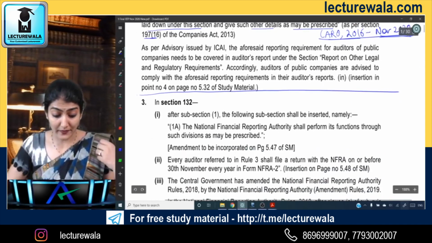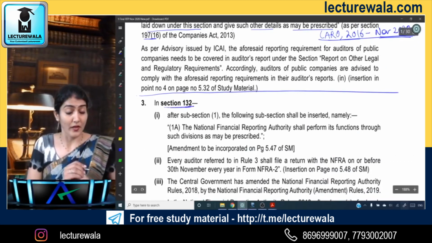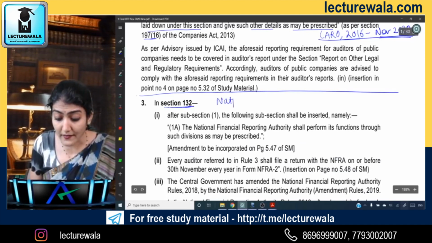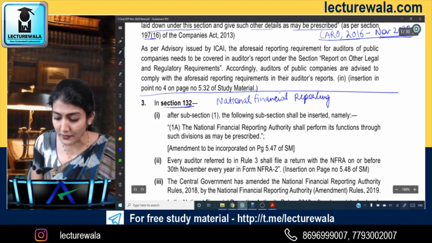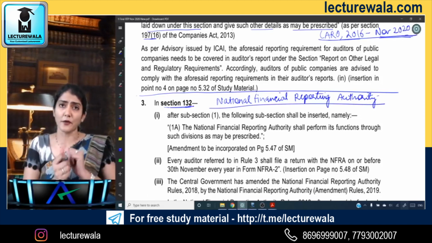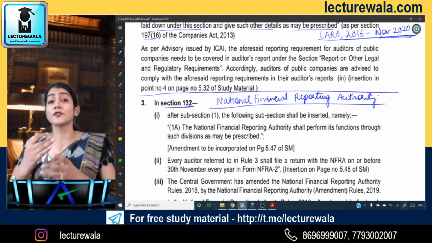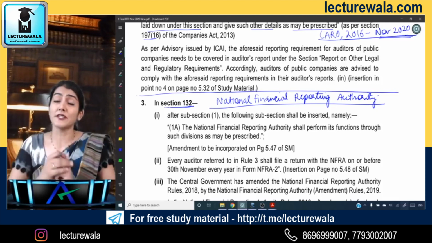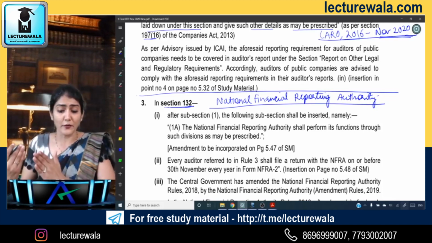Okay, next one. Coming to the third amendment, which is regarding section 132. What is section 132? It is regarding the NFRA, the National Financial Reporting Authority. This is again one of the things which has not come entirely in November 2020, but it has come just in the past few attempts. Regarding the NFRA, the constitution of the NFRA, the functions of the NFRA, the applicability of the NFRA, in those existing provisions they have made a few changes.